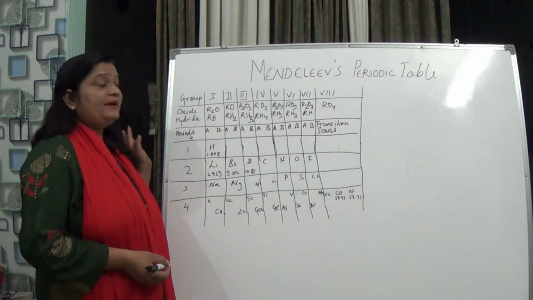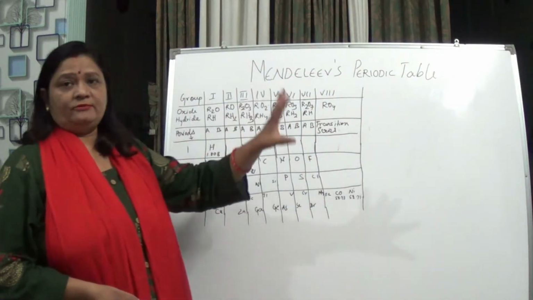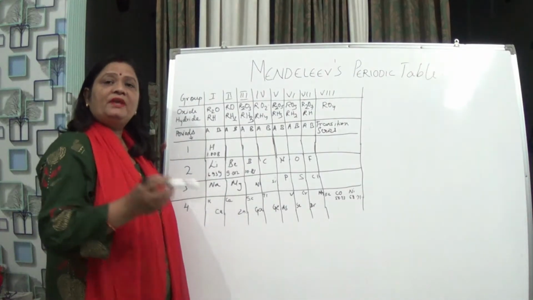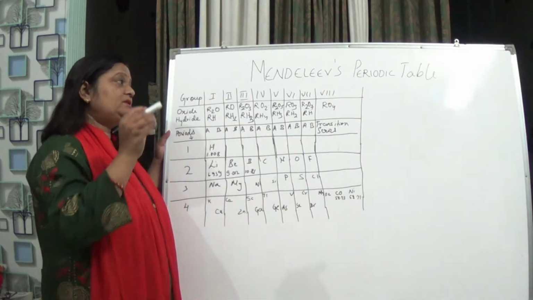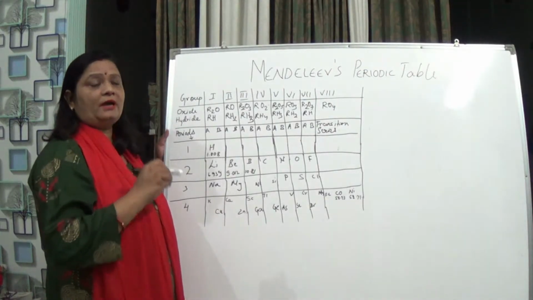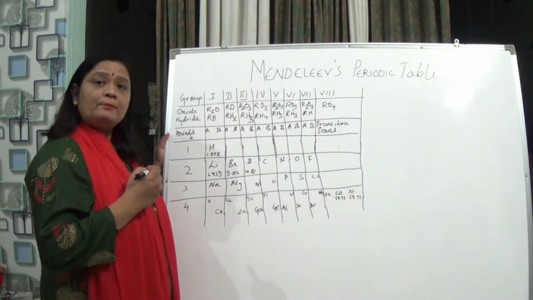Now coming to Mendeleev's periodic table. His criteria for arrangement were increasing atomic mass, and that elements forming similar chemical formulas with oxygen and hydrogen have similar chemical properties.